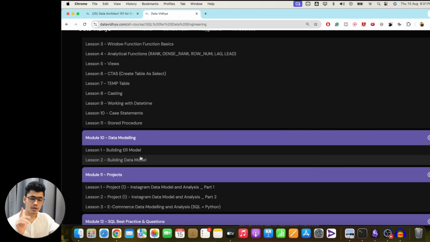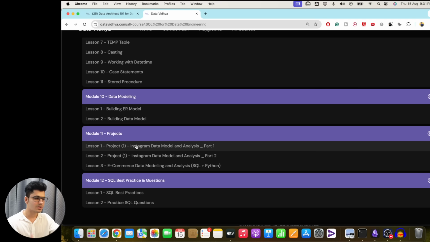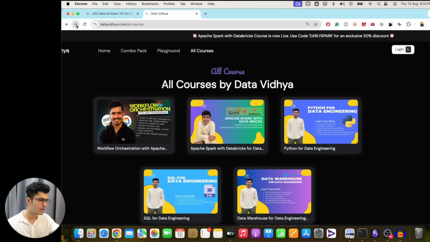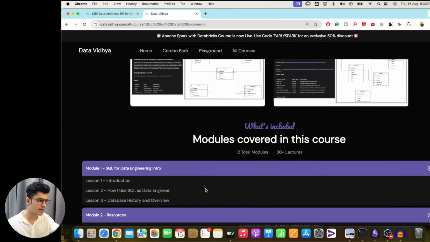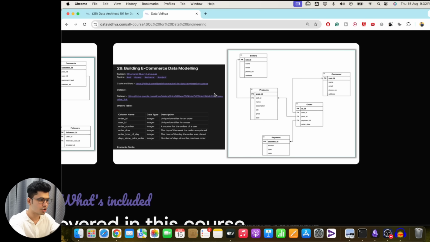Learn about the data modeling. We understood about the basics of it. It is like ER modeling and data model. So learn about that and just try to build your own data model. Like you can pick one company name like e-commerce or the Instagram or any company like Netflix, and you can build a data model as a project, right? It looks something like this data model, as you can see over here. This is like Instagram data model. Okay, this is like e-commerce data model.